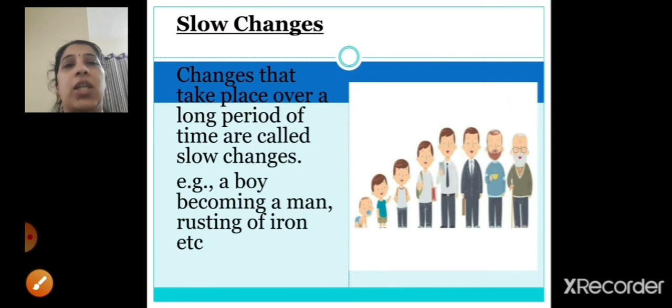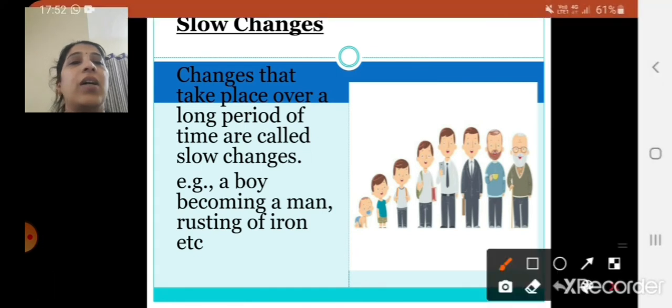Next is slow changes. Changes that take place over a long period of time are called slow changes, right? The changes which take a long time to occur, those are called slow changes. Now here you can see in the figure a boy becoming a man. Now you know the stages of the man. First it's a baby, then slowly it grows up, and then it becomes a man. So it takes a long time to become a man. So the second example is rusting of iron.